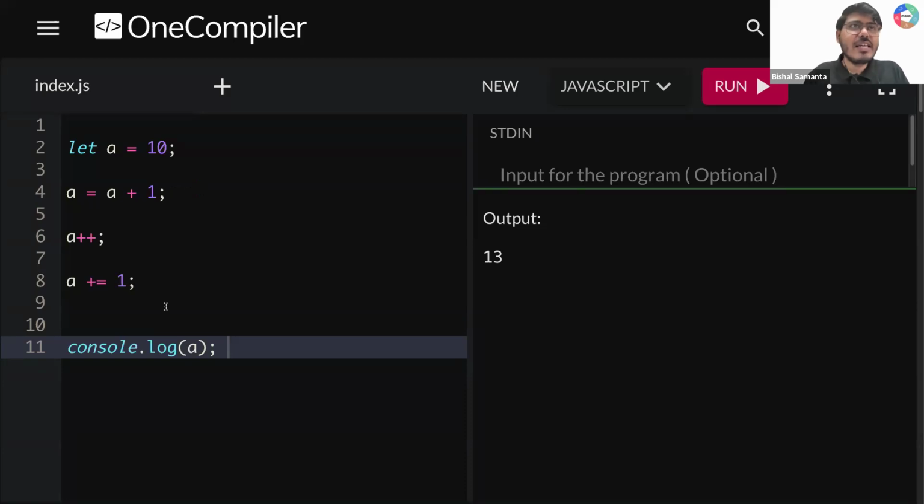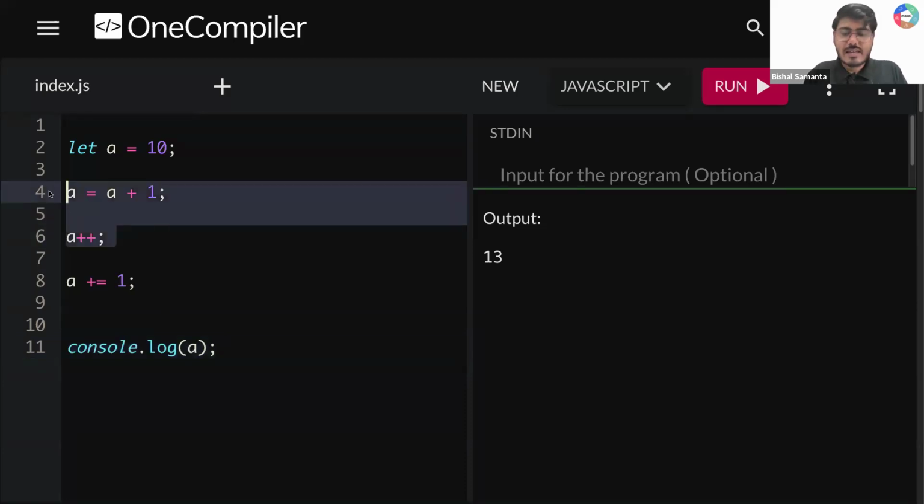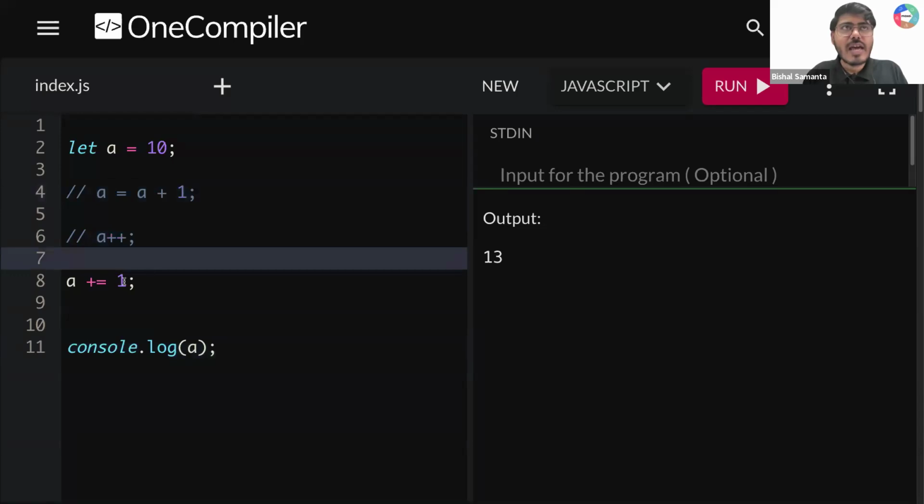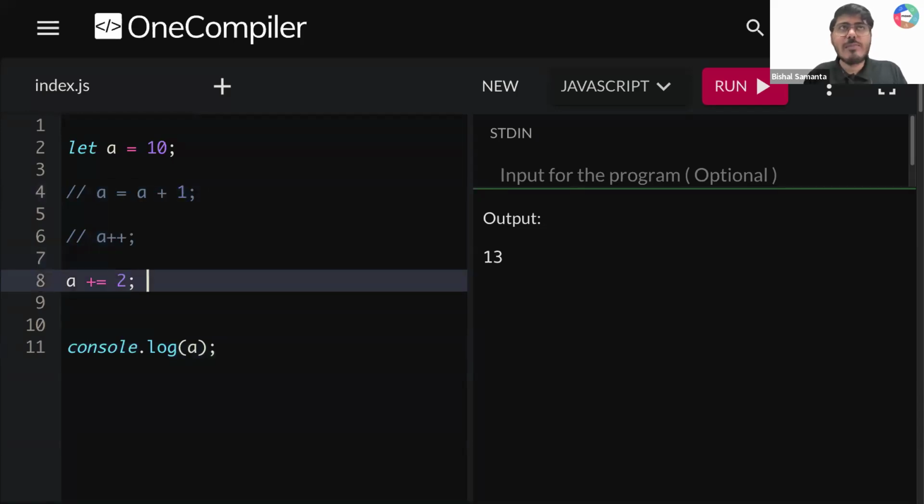Okay. Now tell me one thing, guys. If I comment this out, and here I'm writing 2. Can you tell me what will be my final value? I'm writing here 10. Then here I'm writing A is equal to A plus 2. So it is the same thing, you are writing A is equal to A plus 2. What is your A value, guys? Your A value is 10. You are writing 10 plus 2. What will be the new value? The new value will be 12.